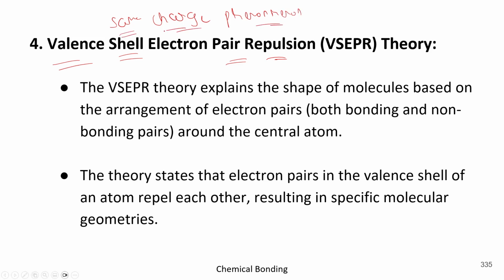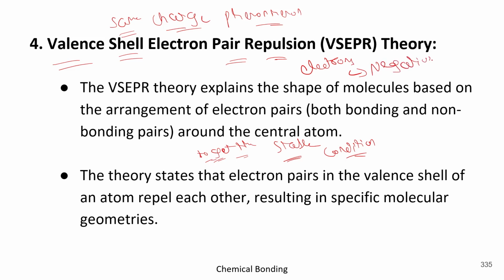Remember, I had told you that to get a stable condition, the atoms have to share electrons between them. Got it? And electrons are negative charge particles.